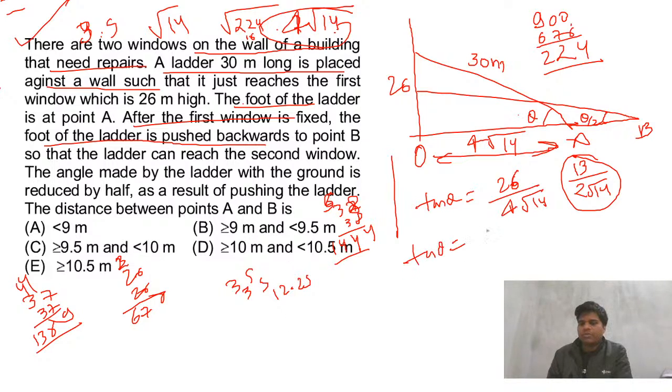Tan theta equals 13 upon 2 times 3.75. What is 2 times 3.75? 7.5. So 13 upon 7.5.